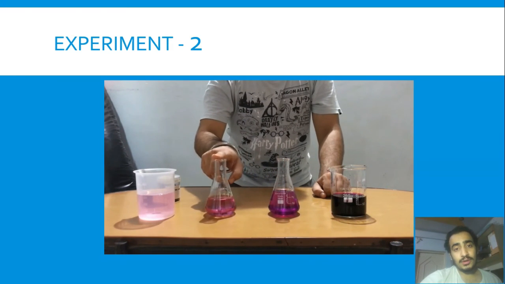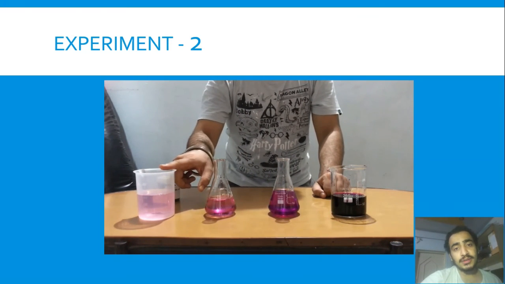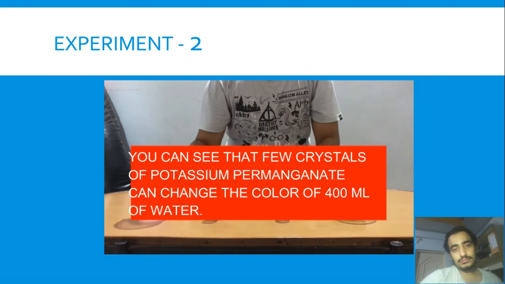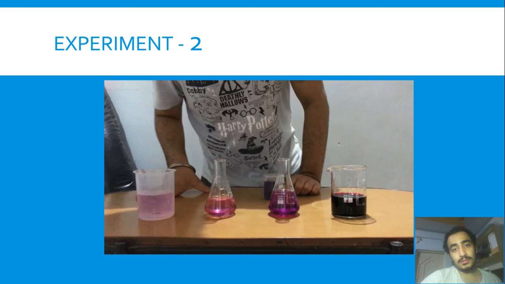So the crystal of potassium permanganate keeps on dividing. It keeps changing the color. It changed 400 milliliters of water. So from this we can see how small the particle of an element or matter is. I hope you understood it.